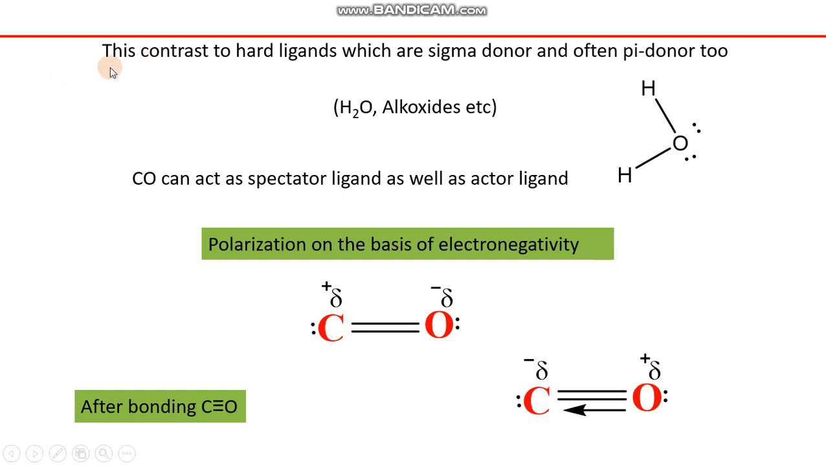Welcome back. In continuation to our previous lecture, we discussed the bonding phenomena in carbon monoxide and the softness and hardness in the ligand, whether the ligand acts as a soft ligand or a hard ligand. And if you remember, we gave some examples that carbon monoxide is different from the ligand which is a sigma donor as well as a pi donor, just like the water molecule.